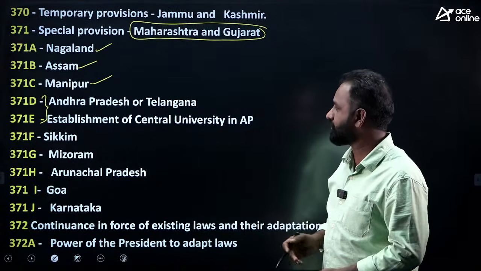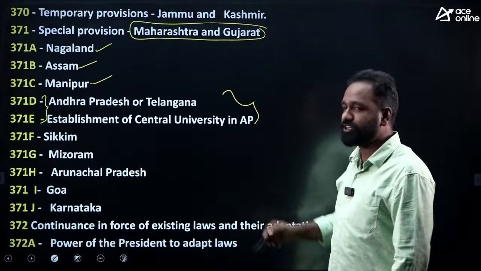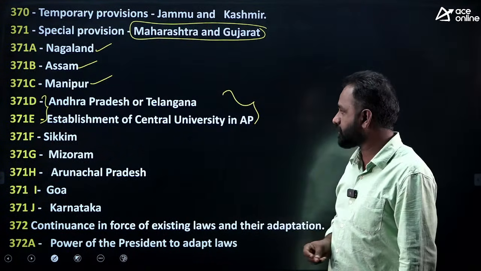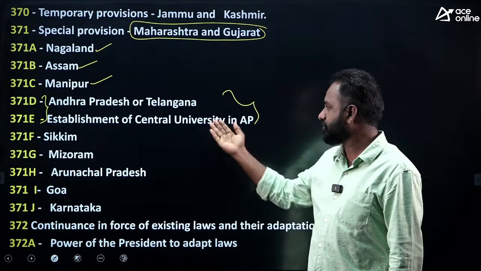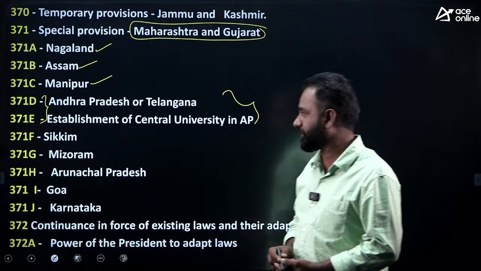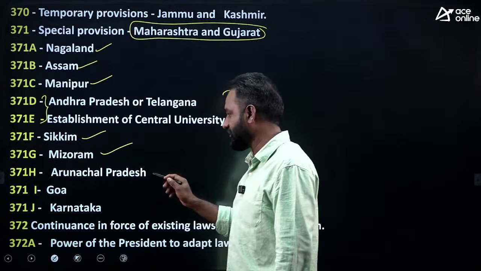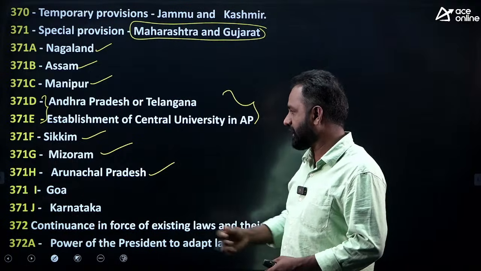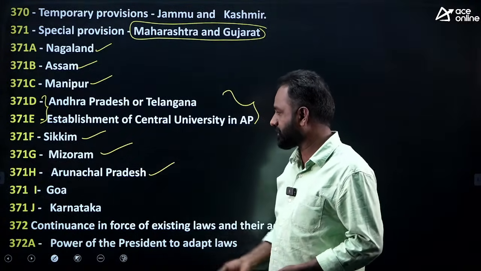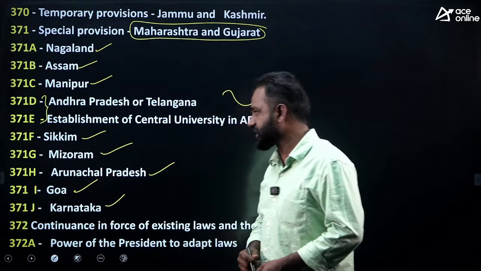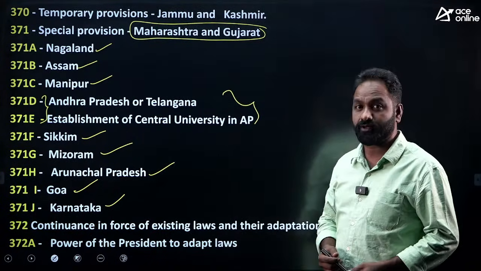Article 371D introduced a reservation system and zonal system regarding Telangana and Andhra Pradesh, and the establishment of a Central University in Hyderabad. Article 371E; F Sikkim; G Mizoram; 371H Arunachal Pradesh; then Goa; I, J, K and Jammu and Kashmir. So try to remember these articles.